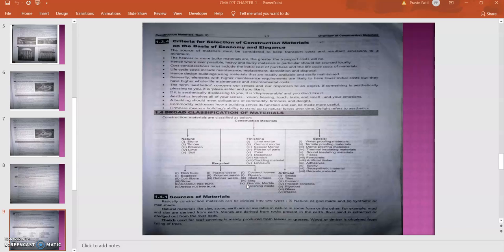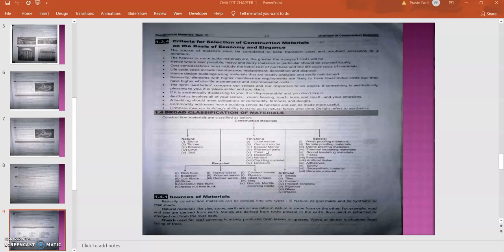Then finishing material, which generally includes the paints, distempers, turpentine and all. First, that is lime mortar. Lime mortar means a plastering mortar, which generally includes the sand and the cement along with the water. Then cement mortar, then special mortars.